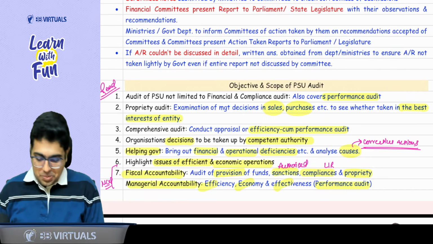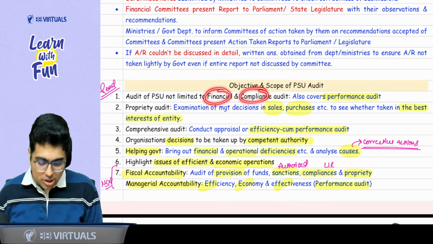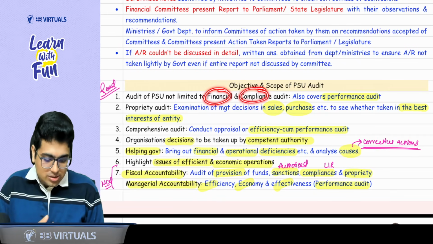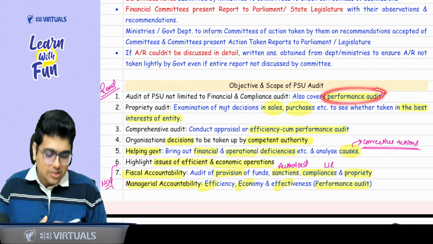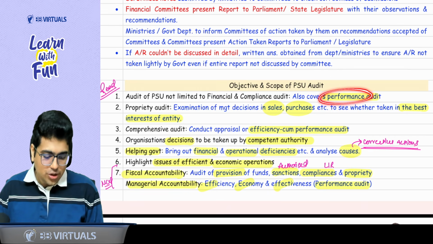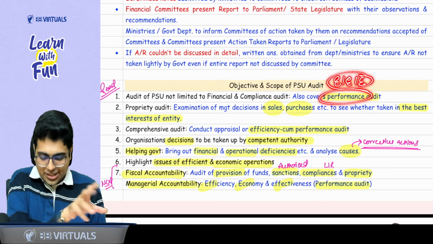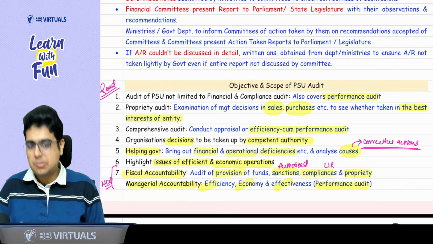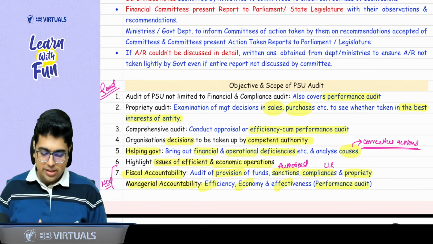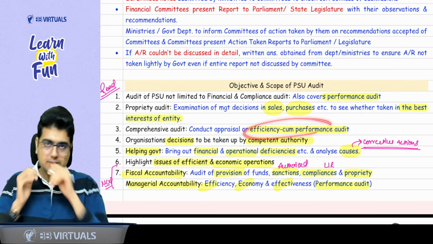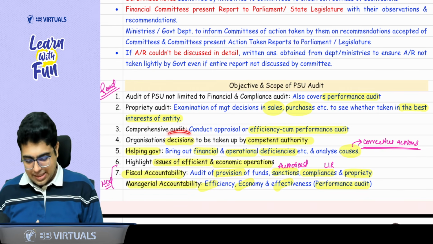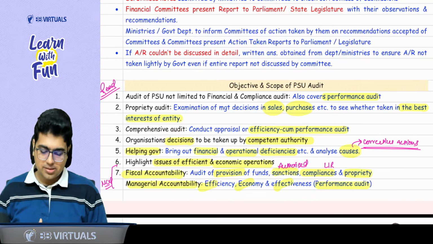So audit of PSU is not limited to financial or compliance audit. Compliance is like an internal audit, test of controls. It also covers performance audit. In performance audit, you check the economy, efficiency, effectiveness. We are going to revise in detail later on. Then in propriety audit, again, you will check whether the expenditure is in the best interest of the entity. Comprehensive audit again covers full performance of the entity. Then see whether the decisions are taken by the authorized person.